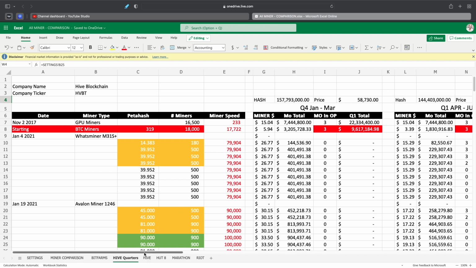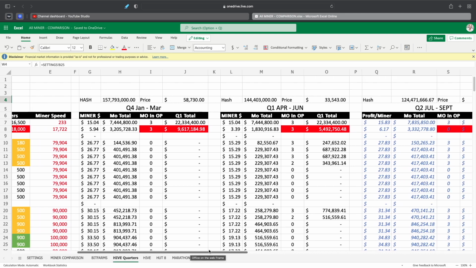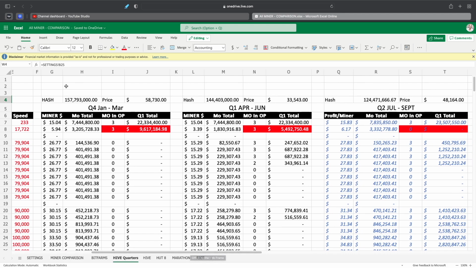And I believe this is going to be a lot more accurate. And here's why. Because now we're pulling in the data for the month as far as what the hash rate was for that month, the average, what the closing price was for the quarter on Bitcoin. So then we can get a better feel for where things are going to be in the coming quarters.